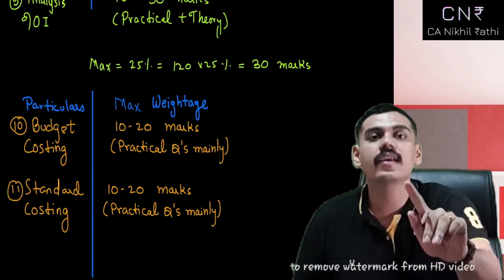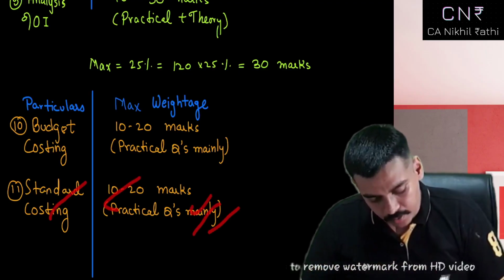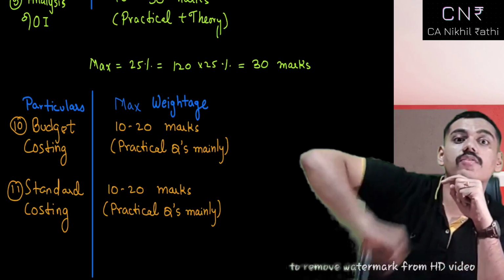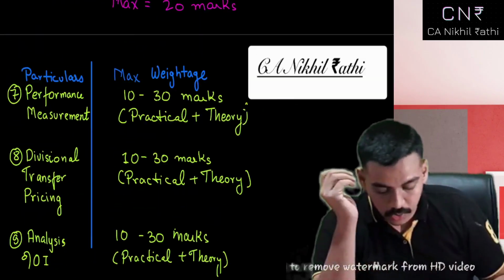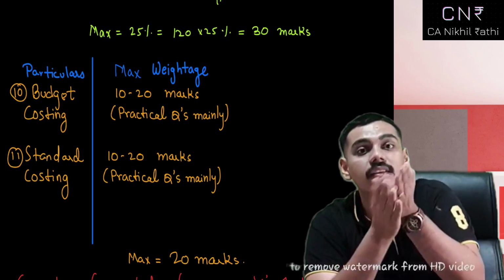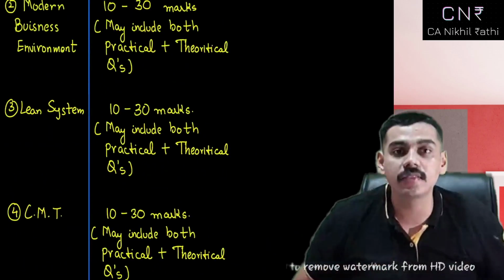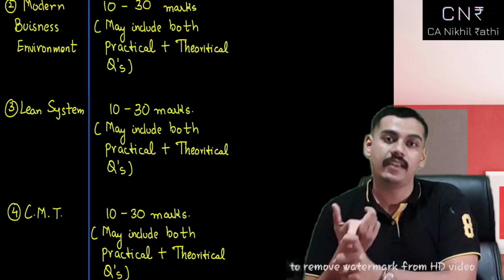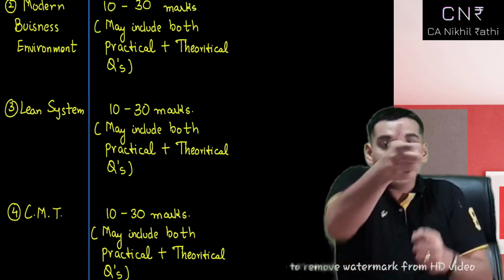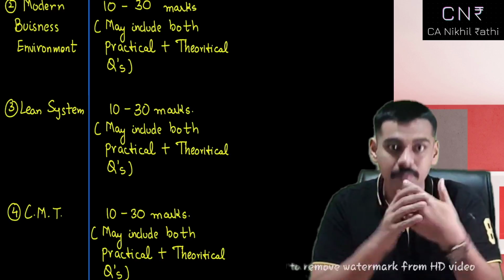This is one chapter which does not have a primary case study, and moreover this chapter is a standalone chapter. If you leave this chapter, other chapters' concepts won't get affected, while in all these other chapters there is a chance that if you leave those, the other chapters' concepts may get affected. Like some of you who would have left lean system would never have understood what Kaizen means, and if they wouldn't have understood Kaizen, they wouldn't have understood TQM, eventually TPM. So all these are linked. Understand this part, what I am saying.